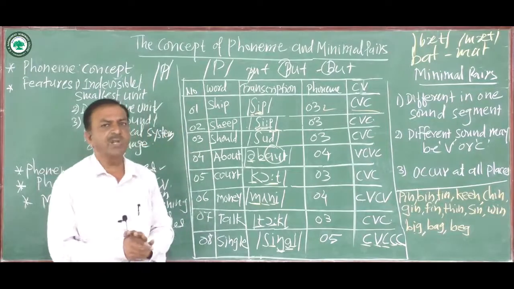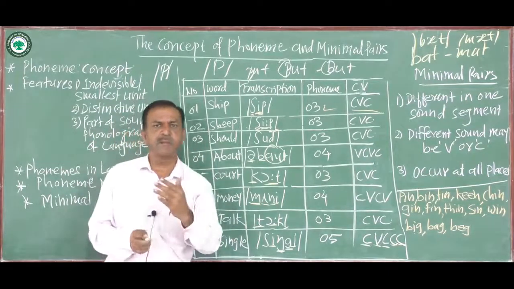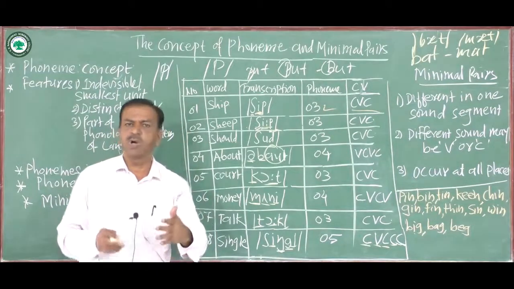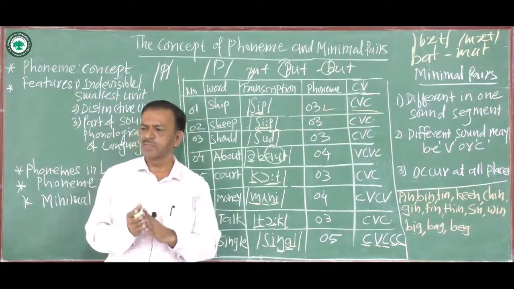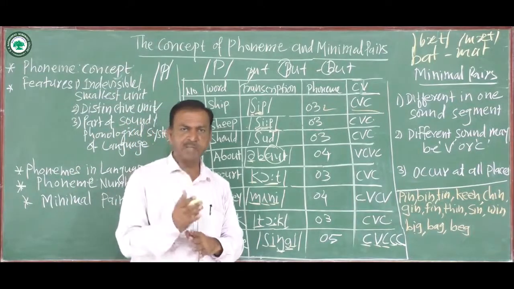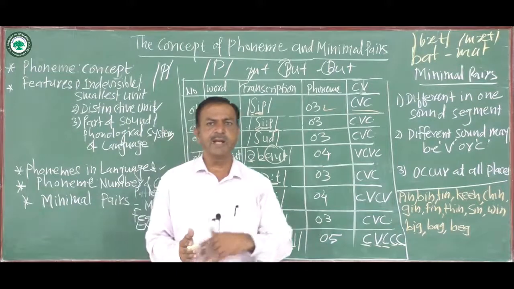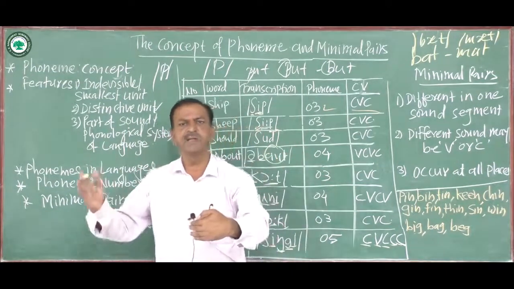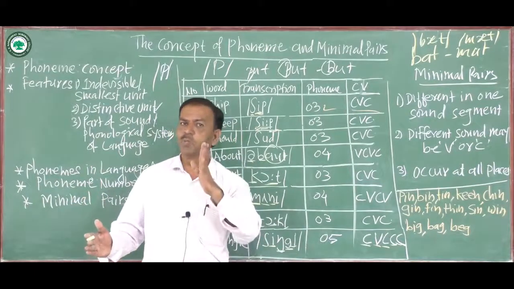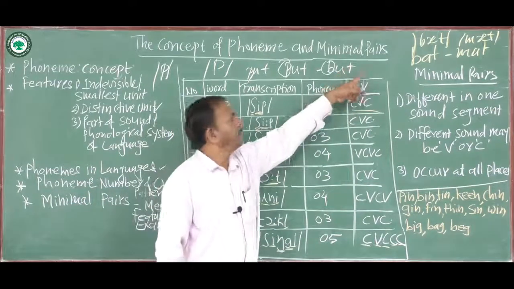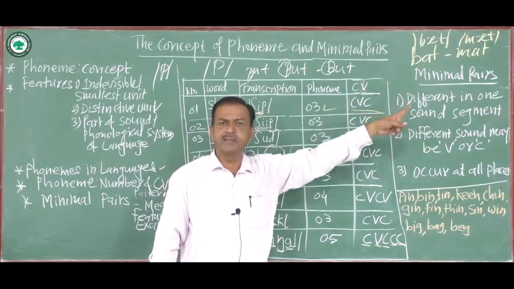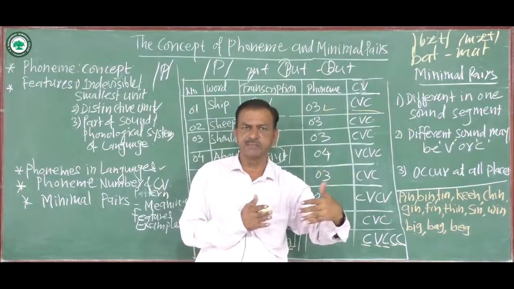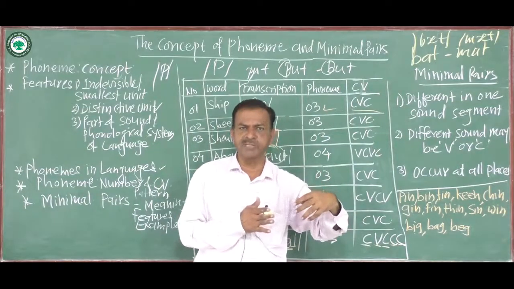The second feature of the minimal pair is that it may be a vowel or a consonant. And this minimal pair can stand at the initial position, at the middle position, or at the final position of the word. For example, BAT bat and MAT mat, where the difference takes place at the initial position. Initial means starting point.